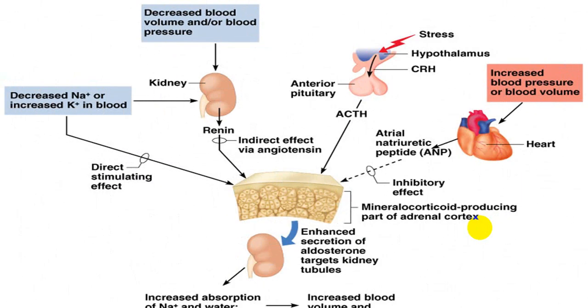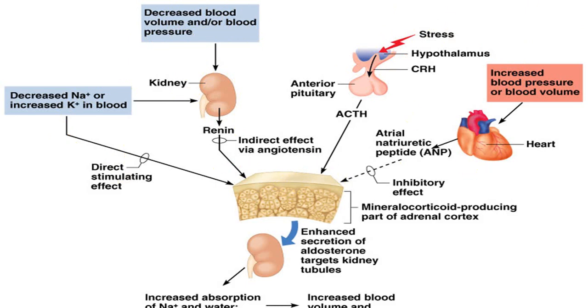We have already discussed this part also: hyponatremia, hyperkalemia, hypovolemia, hypotension, and even stress can stimulate aldosterone. Some act directly, and some act via the kidney as well as directly.